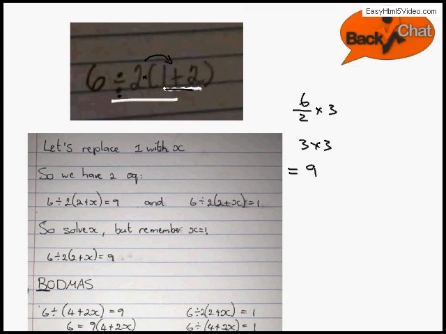The other way of looking at this will be to multiply the brackets out first. So that will then give us 6 divided by 2 times by 3. So we have to multiply first. By writing it as a fraction like that, we are forcing the multiplication before the division. So that will then give us 6 divided by 6, and it's equal to 1. So you can already see the problem here. We get two completely different answers from the original question. The original same question gives us two answers.